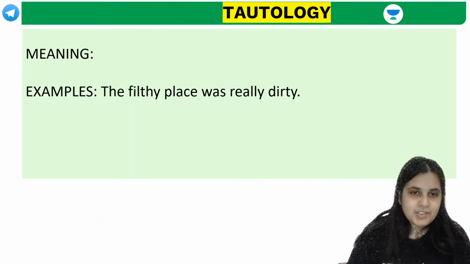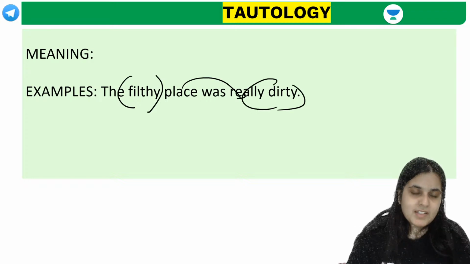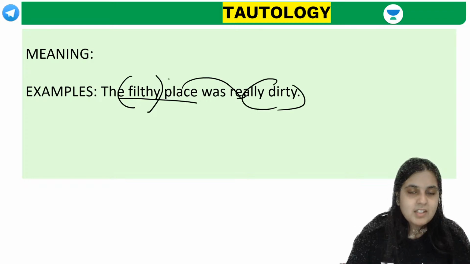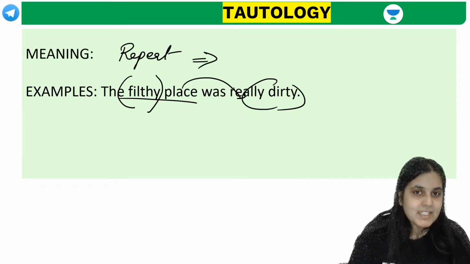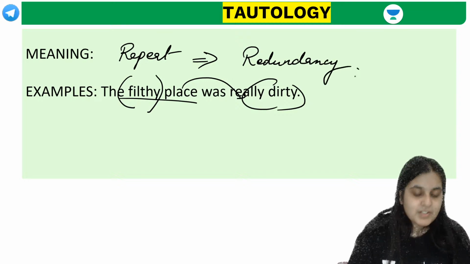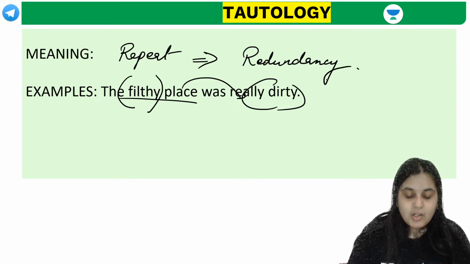Tautology, guys, repetition. The filthy place was really dirty. Now, if you've already said filthy place, it means it was dirty. Either you say the place was dirty or you say the place was filthy. So this is basically, again, repetition. You're repeating the same idea. So this is also called redundancy. Repeating expressions or ideas. Did all of you understand this? Repetition of the expression or the idea.